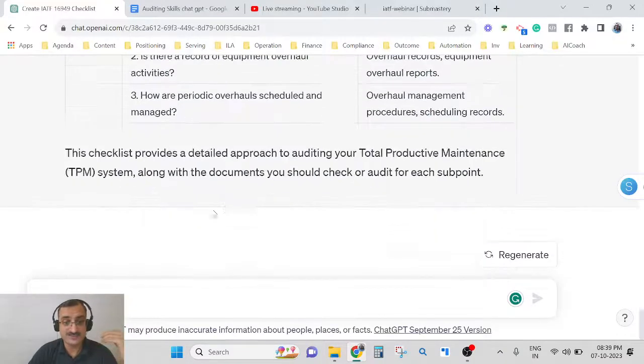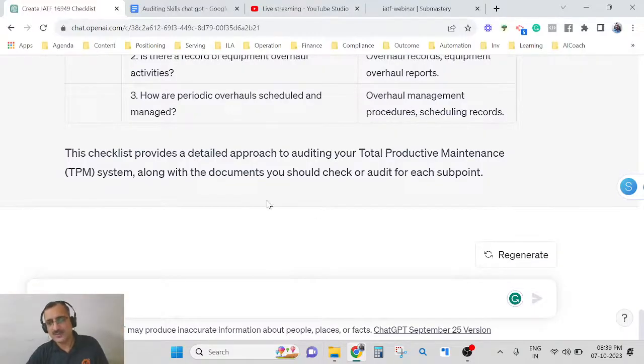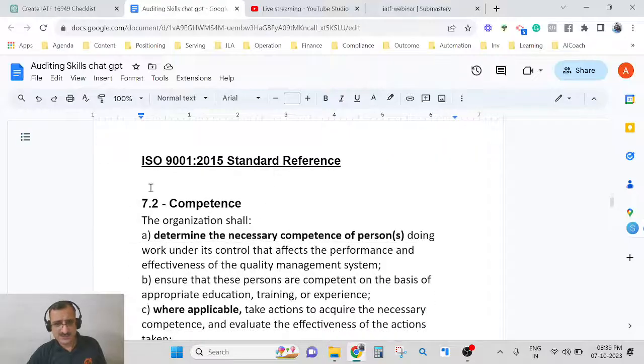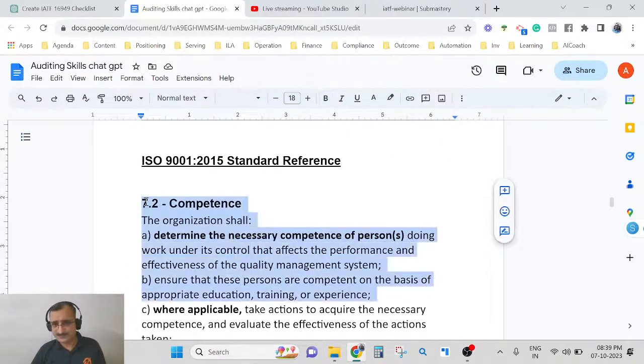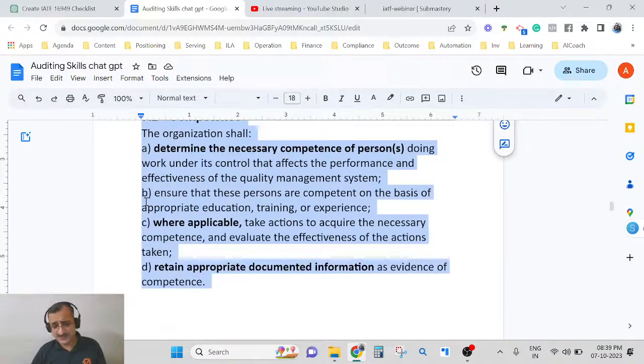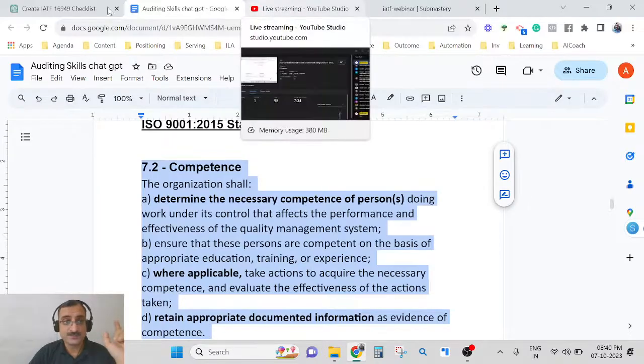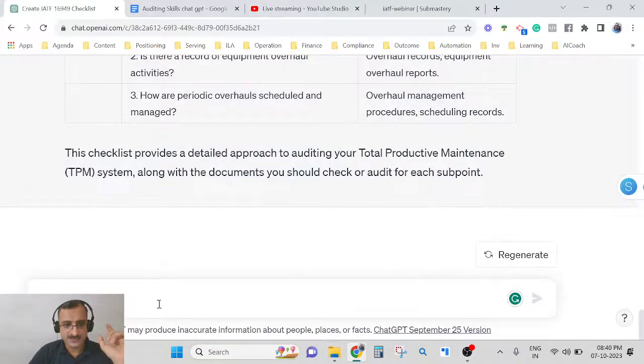Okay, so again, what do you need to do? Same thing, because now you have set the context. So now you can straight away give the clause, and let me take the 9001 standard, which is basically your 7.2 clause. If you look at 7.2, Competence is the clause from the standard, 9001:2015.